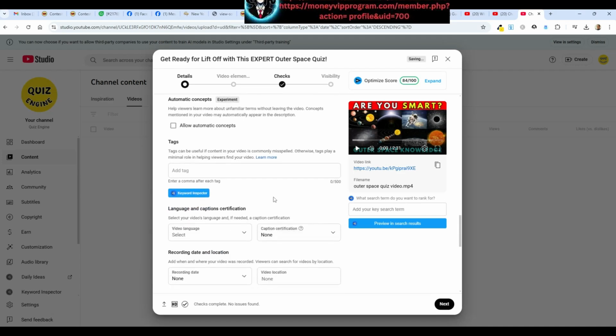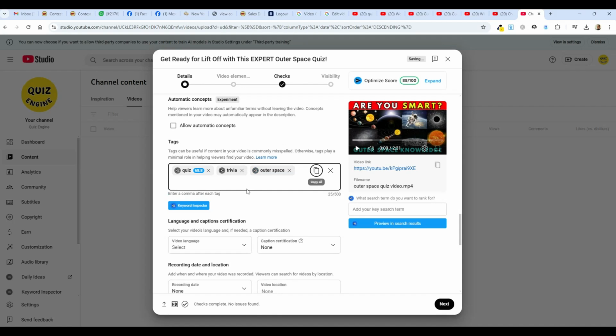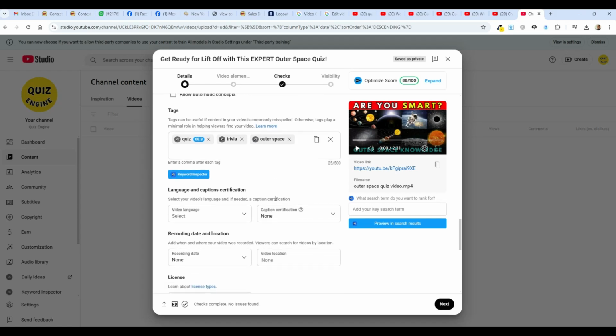And tags. So this is where it's like SEO. So I'm going to just put in a couple of things really. Quiz, trivia, and I'll put in outer space. Also here is where you can really go to town and put in some really good keywords, but I'm just going to leave that like that.